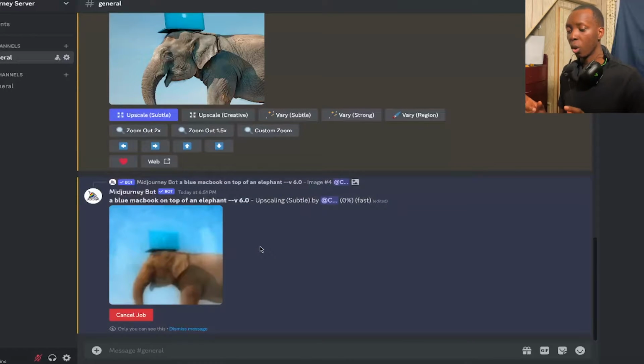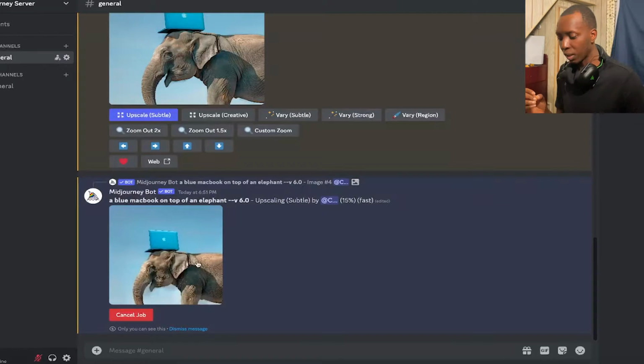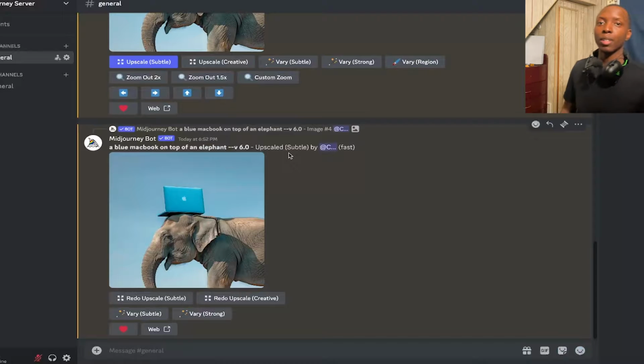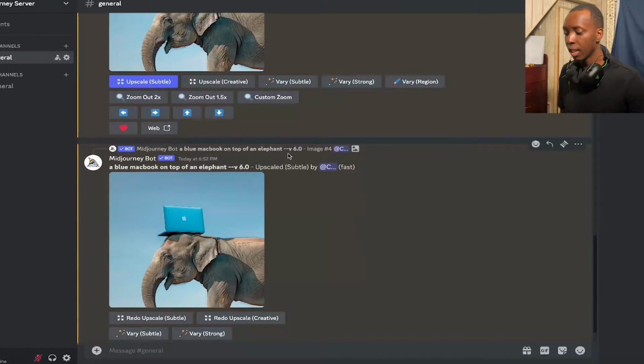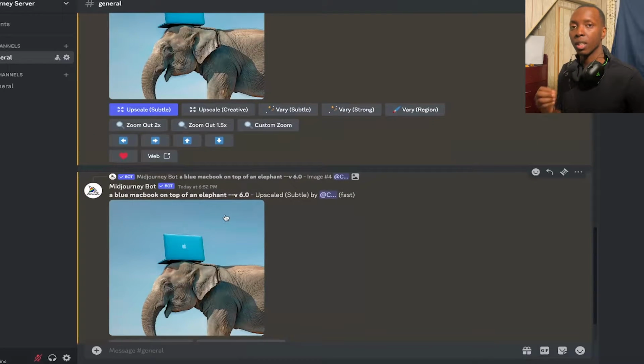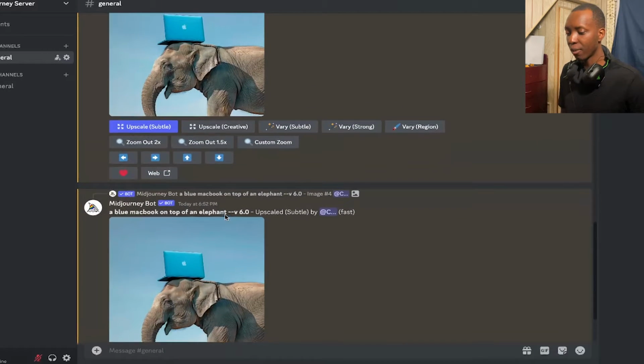So you're going to notice that when we clicked upscale subtle, it's going to be slightly different than the original picture. As you see, it's very, very subtle. It's almost not even noticeable. That's the whole point of upscale subtle. It's supposed to make the picture better, but it's going to tweak a few things almost pixel sized in order to make it look a little better. And to the naked eye, it doesn't really make much of a difference, but it is a little bit better, and I'll show you side by side for you to see that.